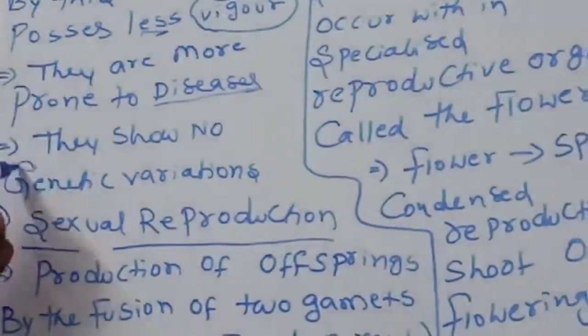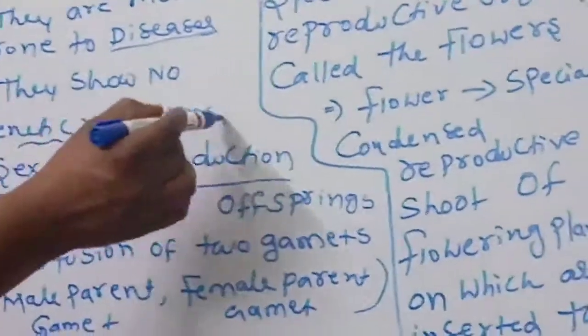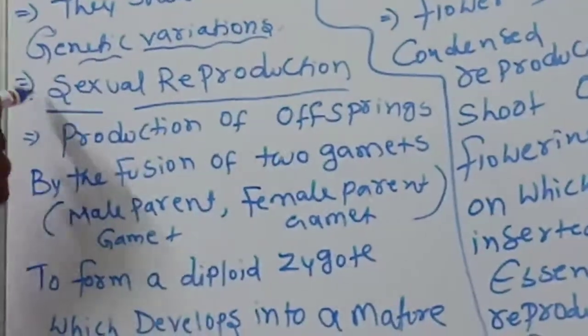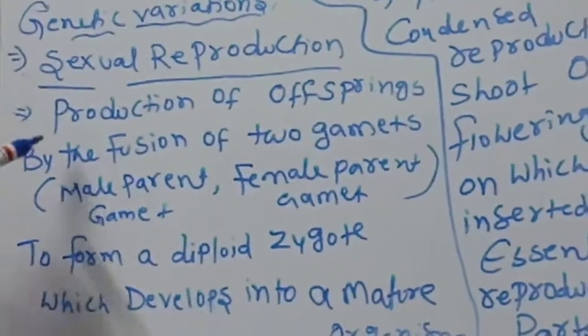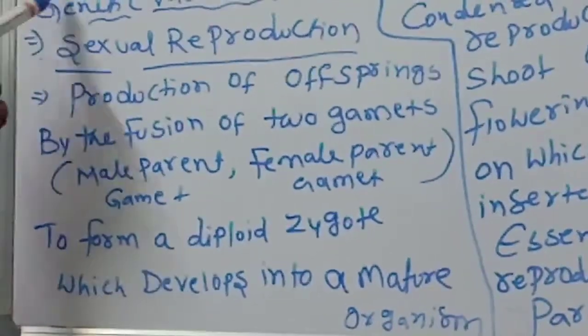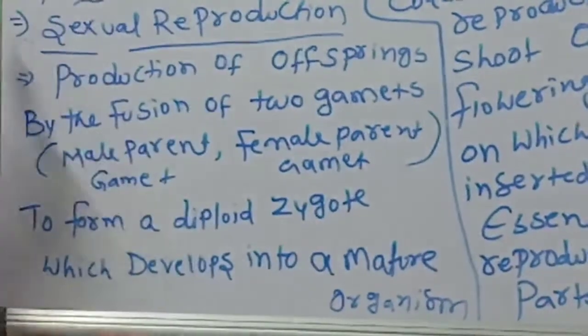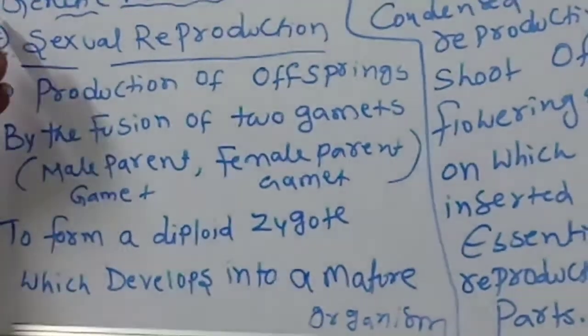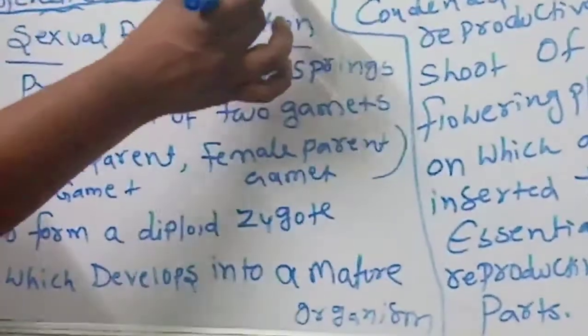They show no genetic variations, no changes at all. This is one topic.